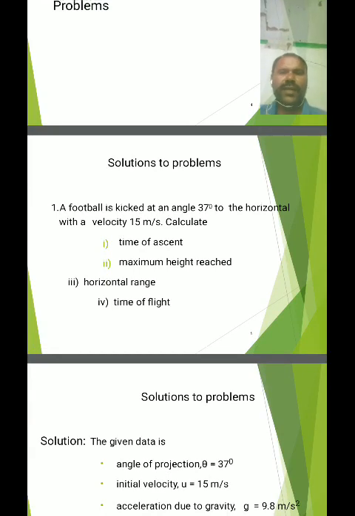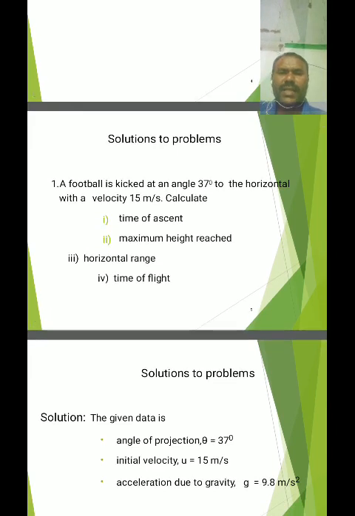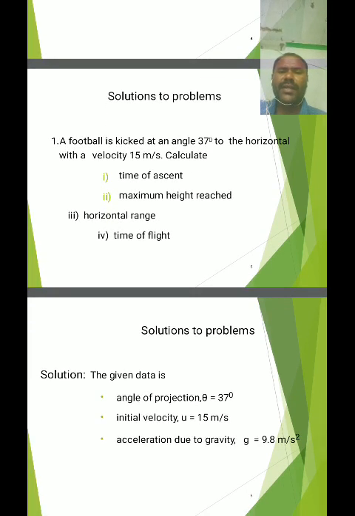Today we have discussed an example exercise: a football is kicked at an angle of 37 degrees to the horizontal with a velocity of 15 meters per second. Calculate the time of ascent, maximum height reached by the body, horizontal range, and time of flight.